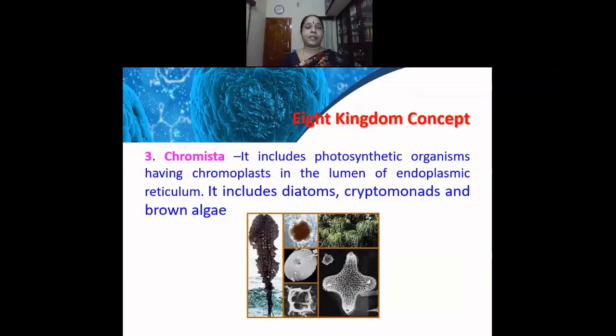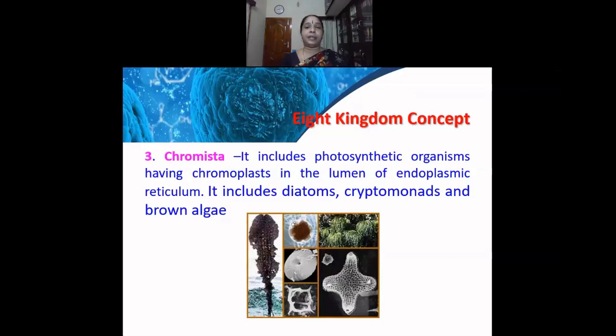The next one is called as the chromista. So the name has chroma in it. Chroma means it's a color, or there are some pigments in this kingdom. So it includes photosynthetic organisms having chromoplasts. So chromoplasts are those that will carry the coloring matter. The green color is present in the leaves of plants and trees.